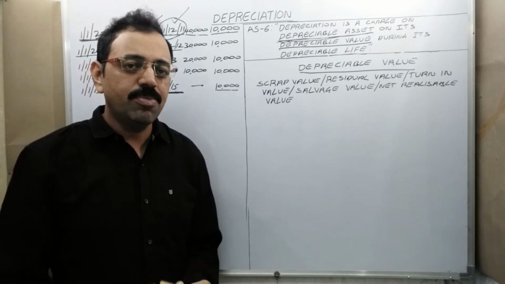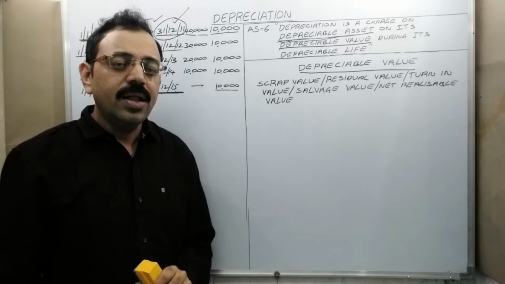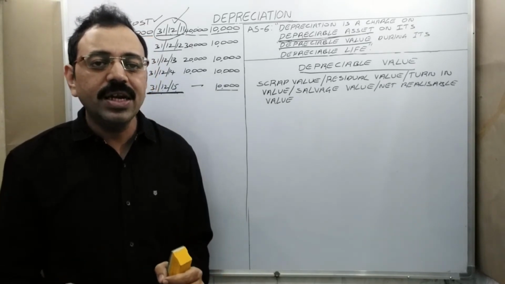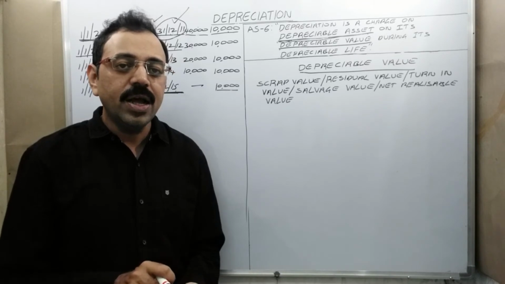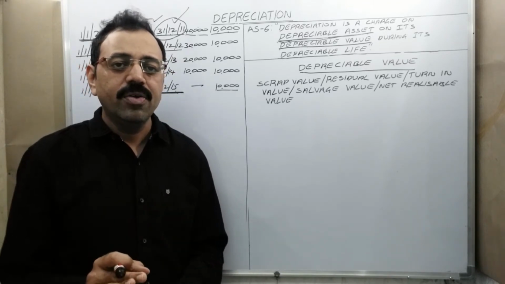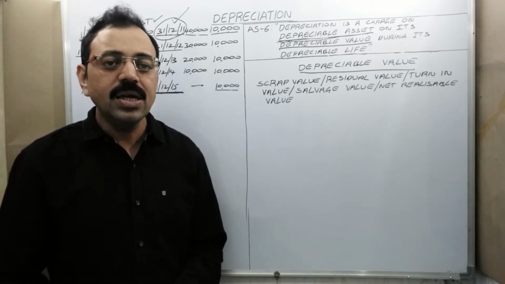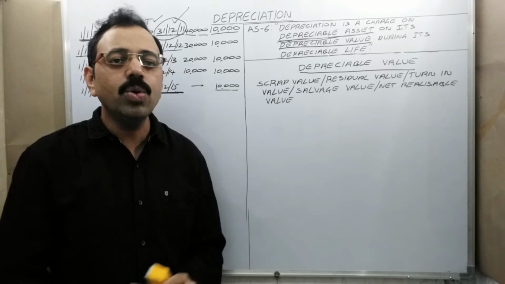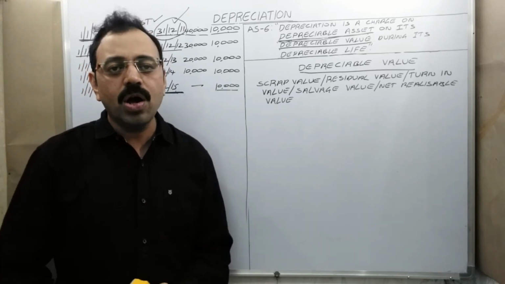Okay? For example, we purchase this machine now. We can say that the estimated life of the asset is 5 years. Or we can say that by using this asset throughout its life, we can manufacture 5 lakh units. In that case, the estimated life is 5 lakh units. Suppose we purchased one car.